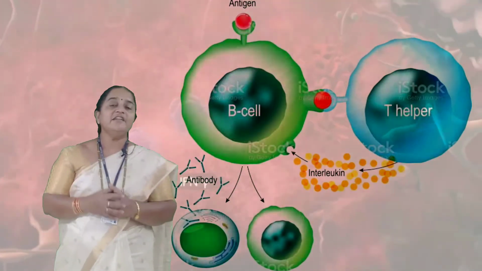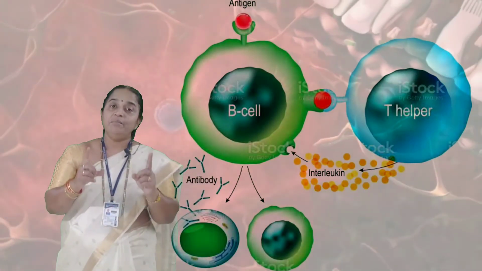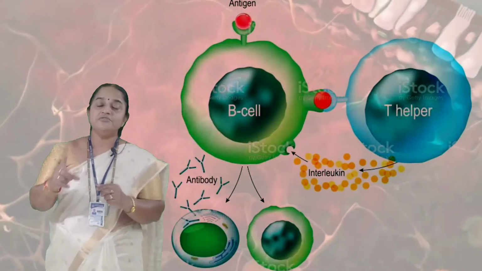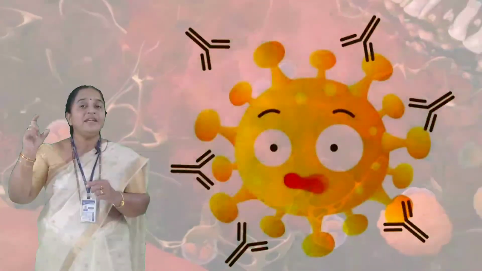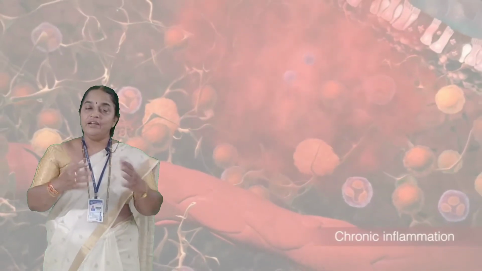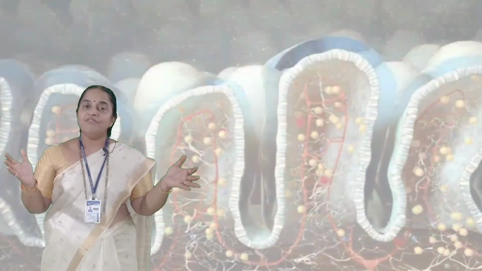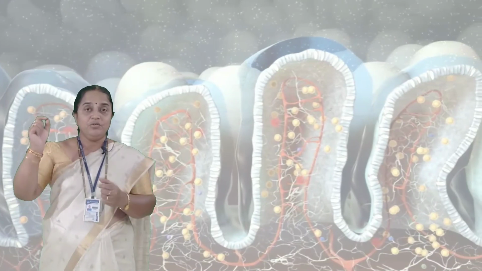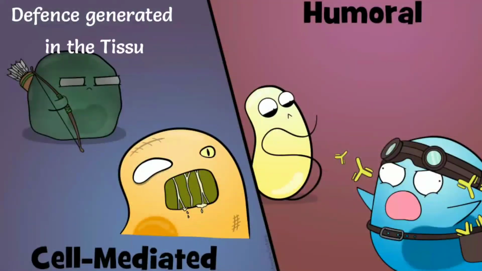After receiving the signal from helper T cells, B lymphocytes will search for similar types of antigens, and if they find that antigen in the body fluid, then they also undergo cloning and produce a large number of B lymphocytes. The defense mechanism generated in the tissue is known as cell-mediated immunity.